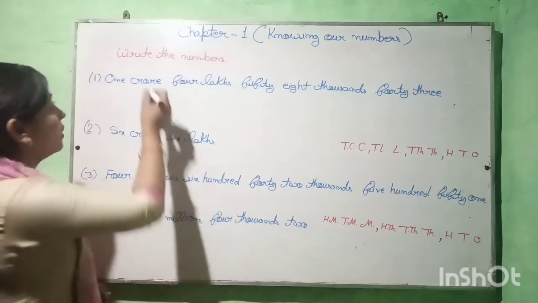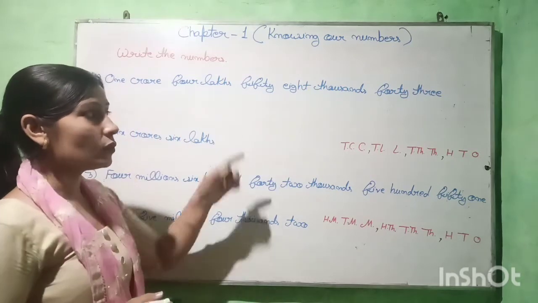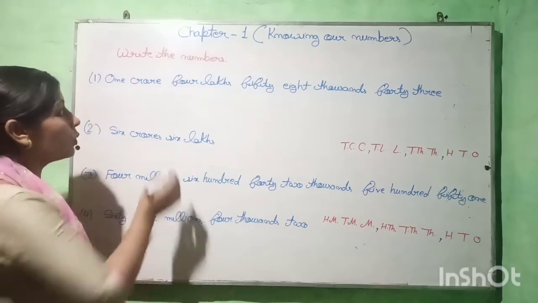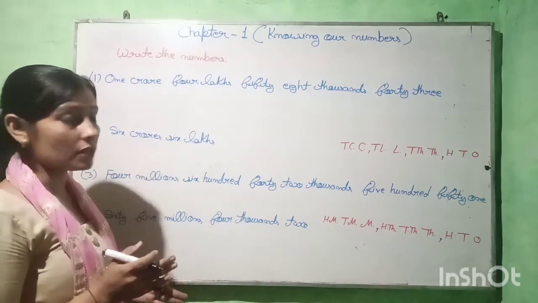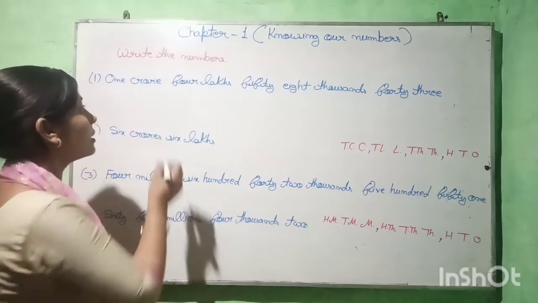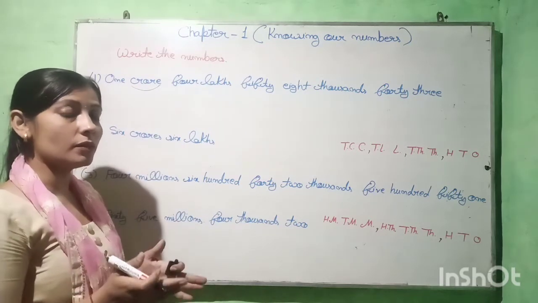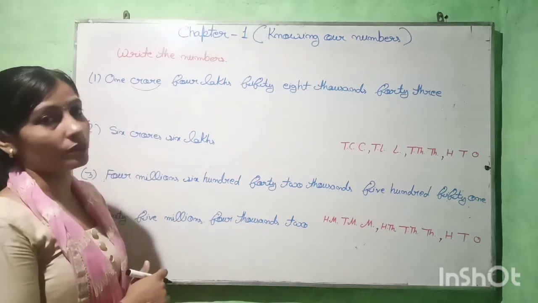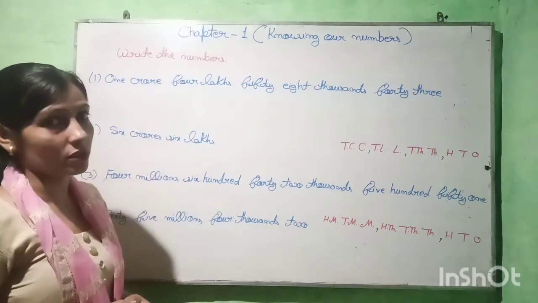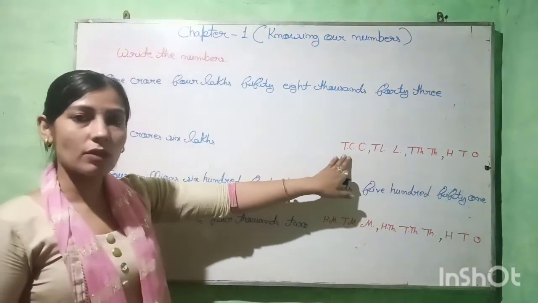So here, 1 crore 4 lakhs 58,043 is given and we have to write the number. This number name is given according to the Indian place value system because here crore is given, and crore will come in the Indian place value system. So we have to write the number according to the Indian place value system. And here you can see the places according to the Indian place value system.